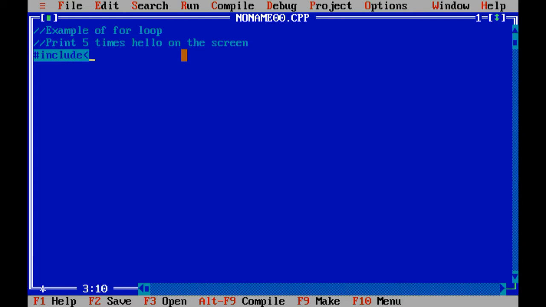Let us include iostream.h and include conio.h. As we have a requirement to use clear screen and getch functions over here, that's why I have used conio.h. If you run your program using the online GDB compiler, at that time you don't require to include or mention conio.h, as I have given you that example in the video of how to execute or compile online programs.